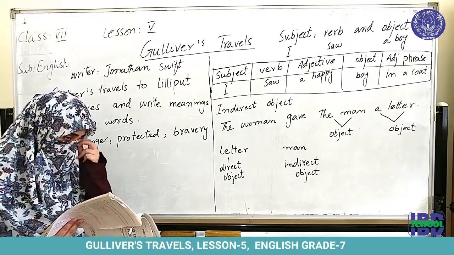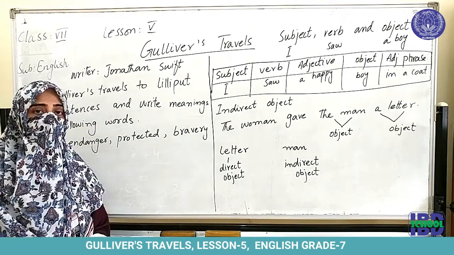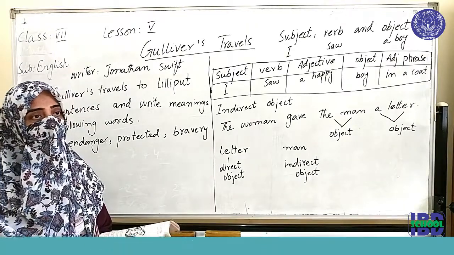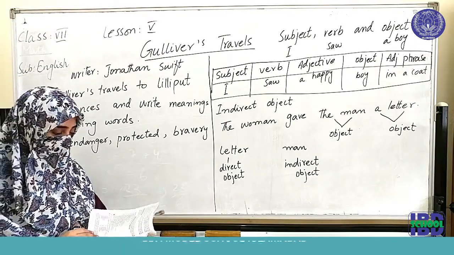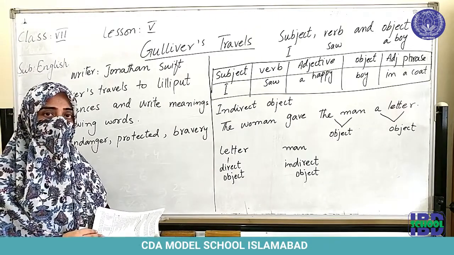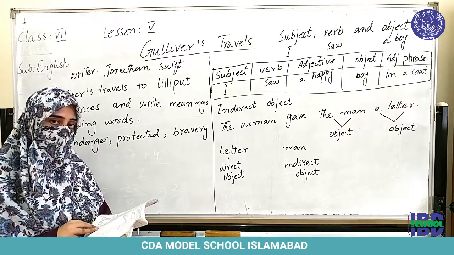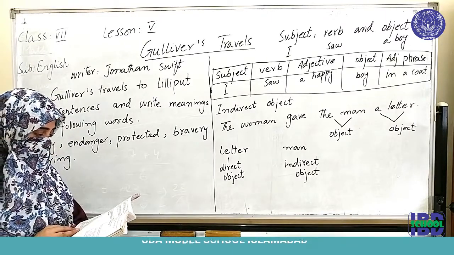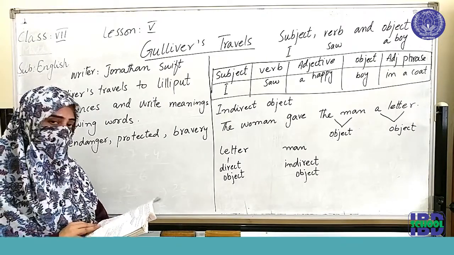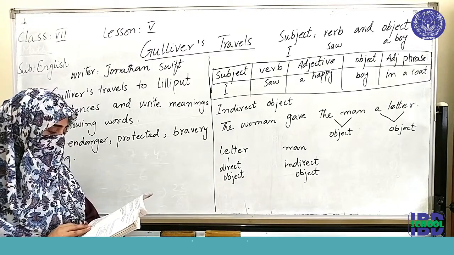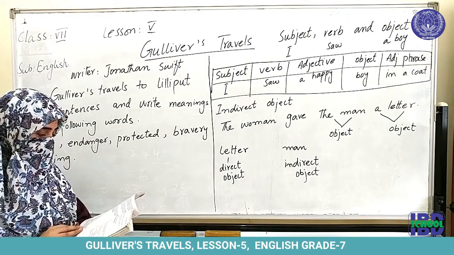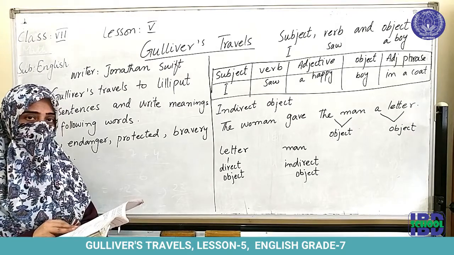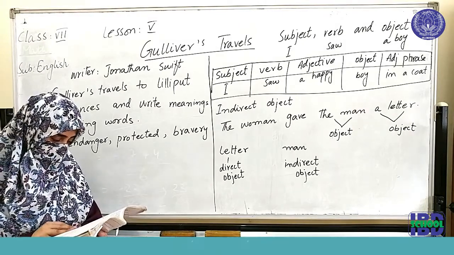Now in this story, we'll see what happened and how they called Gulliver and what he did over there. After reading the story, you will come to know the whole story and it is going to be interesting for you. After reading the story, we come to the exercises. Exercise A is to finish these sentences by adding the missing word. When you read this story 2 or 3 times, you will be able to complete this exercise.